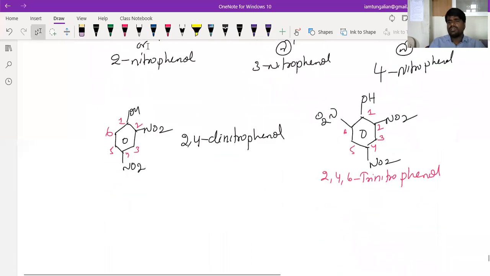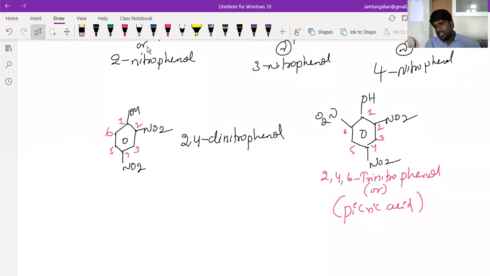Importantly, this is also called picric acid. Beta, what is it called? Picric acid. Though it is a phenol, we call it picric acid. Why, beta? Because of the presence of three strong electron withdrawing groups, its acidic strength is high. This is important, beta. This particular compound is a little bit important. Try to remember this. I'll tell you this in the further discussion also.